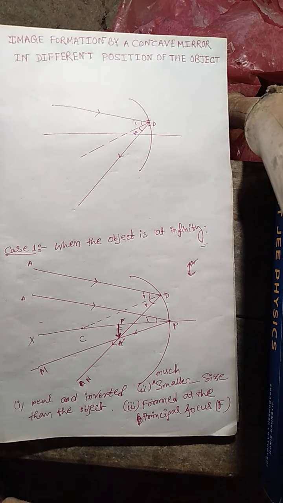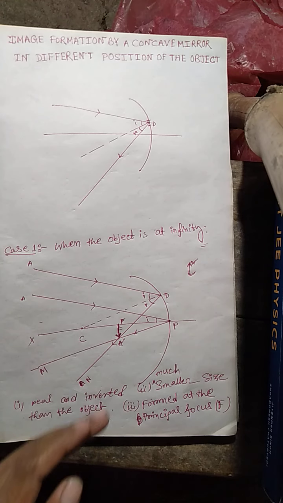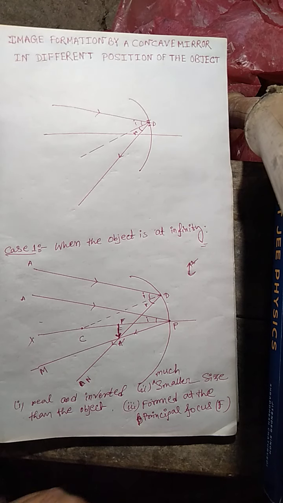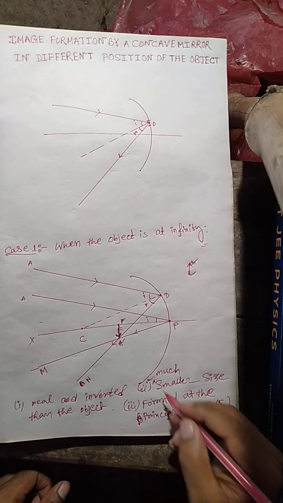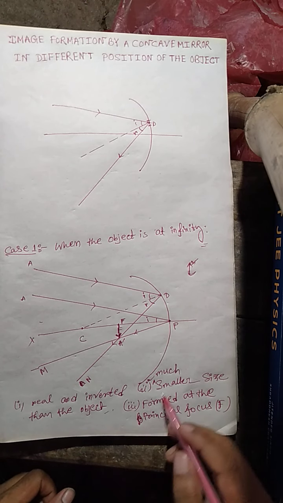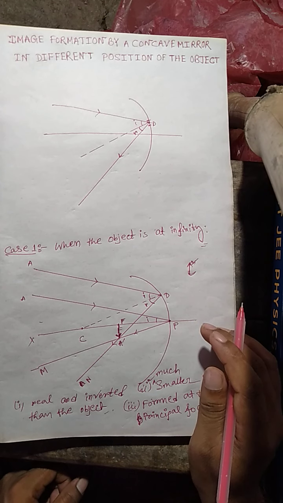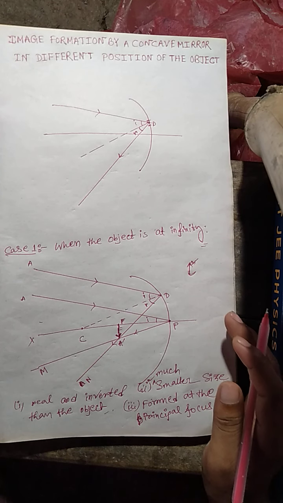And inverted, as I already discussed, because the upper portion of the object becomes the down portion in the image. So this image is an inverted image of the object. Now the second characteristic is a much smaller size than the object. This image is of very small size, and the object is of very large size.